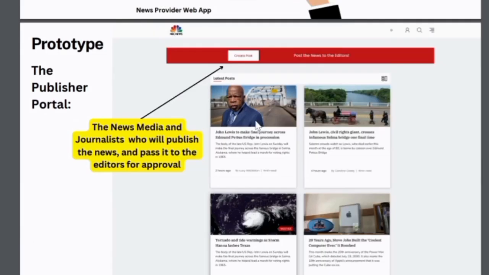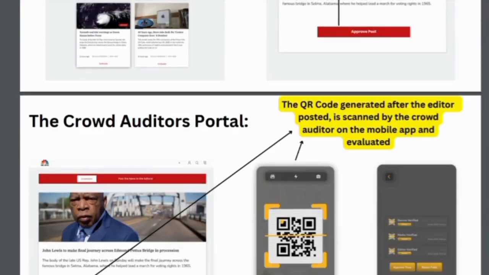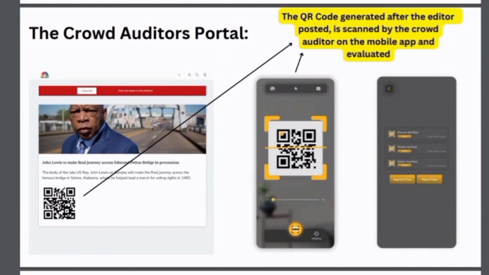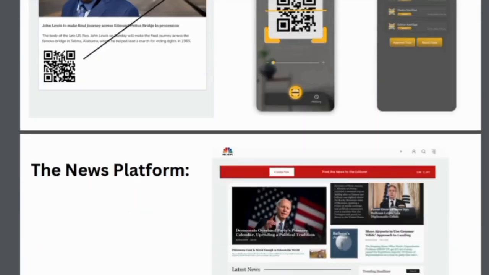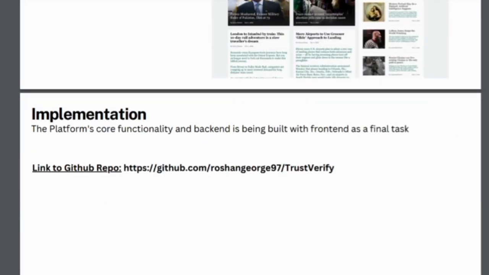Yes. So this is a basic prototype of how it's going to look like. The publisher portal, the editor portal, the crowd auditor portal, who will be able to scan the particular QR code, and the news platform. And also there will be implementation.